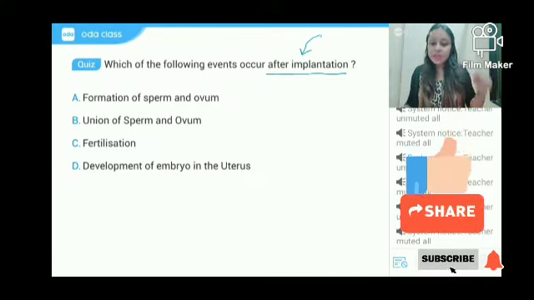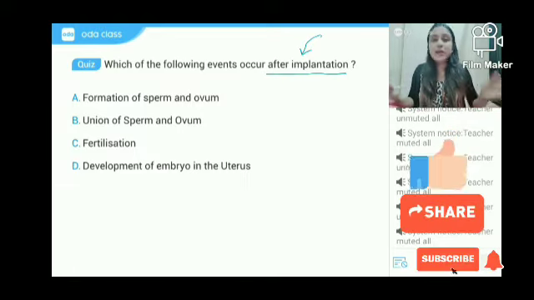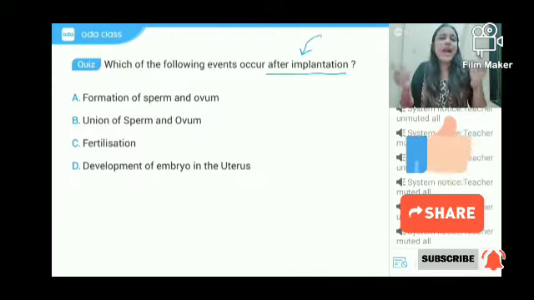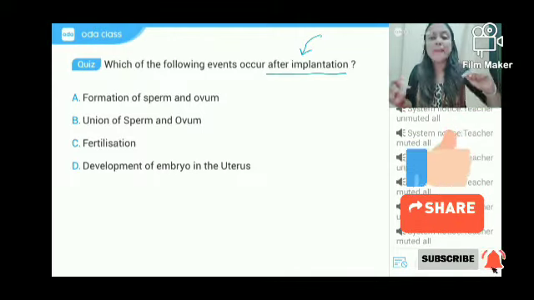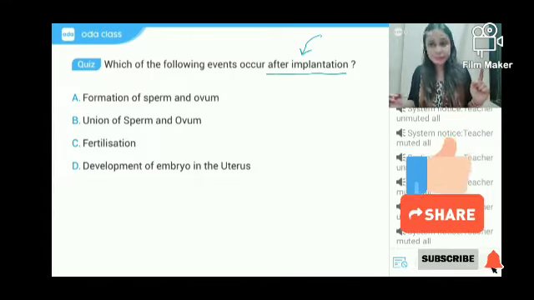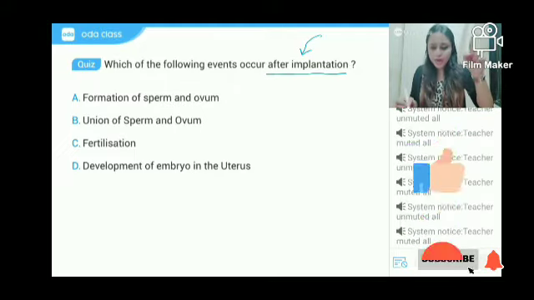Think about what processes happen before implantation, what things come together, what structure is formed. And then think about what will be happening after the process of implantation has taken place. Okay? I'm opening the ballot. 3, 2, 1 and I open.